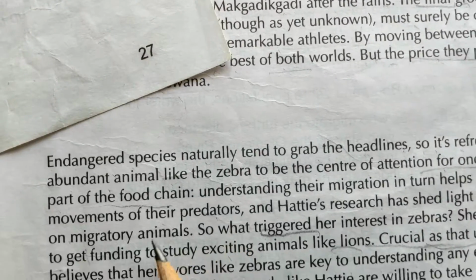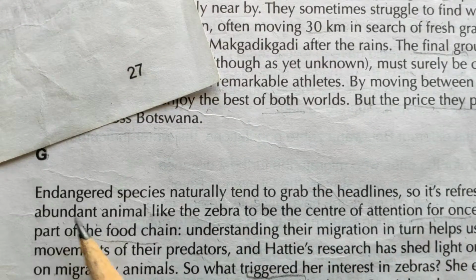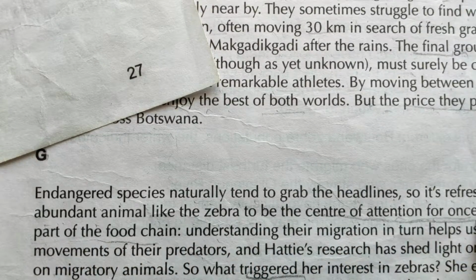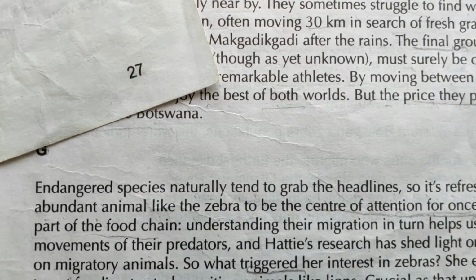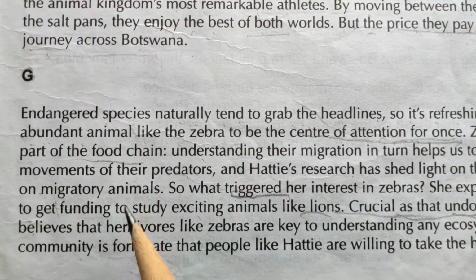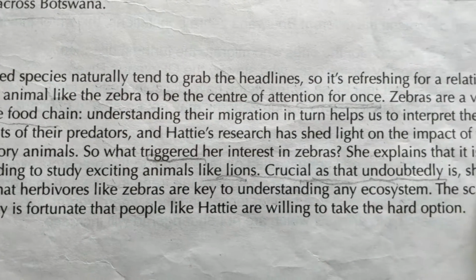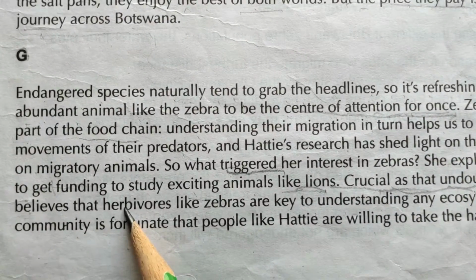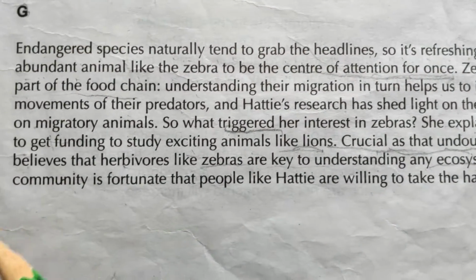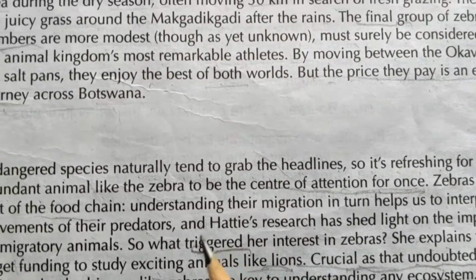Let's look at the paragraph again. Endangered species naturally tend to grab the headline, so it's refreshing for a relatively abundant animal like the zebra to be the center of attention for once. And in the last line, the writer is saying, she explained that it is easier to get funding to study exciting animals like lions, crucial as that undoubtedly is. She believes that herbivores like zebras are key to understanding any ecosystem. The scientific community is fortunate that people like Hattie are willing to take the hard option.